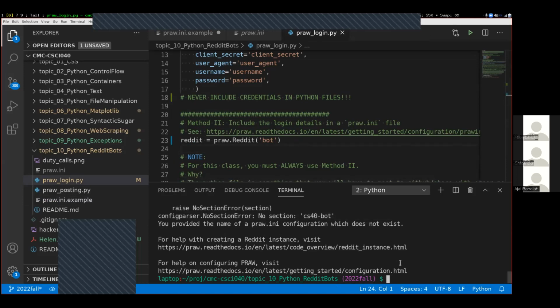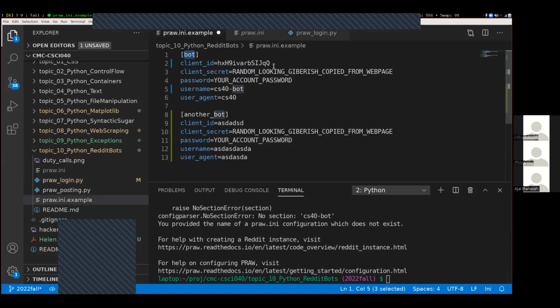Anybody encountering different errors? Right, what's your say? OAuth exception. If you see anything about OAuth, which is the protocol that Python uses to do the login information, that means that your username, password information is just incorrect. Somehow you copy and pasted the information incorrectly. Common causes of that are you have decided to put things inside of quotation marks.